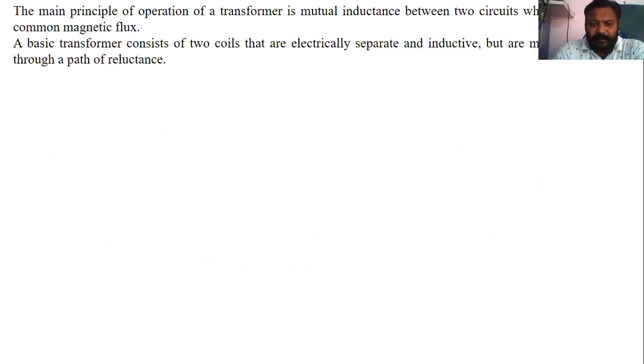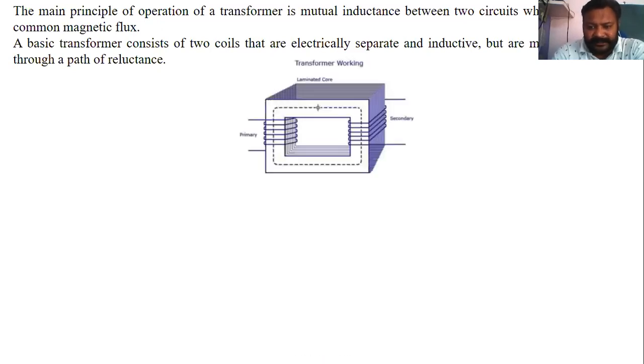Then, the principle of the transformer, how it works. The main principle of operation of a transformer is mutual induction between two circuits which are linked by a common magnetic field. Here two circuits are connected magnetically, not electrically. You are giving supply to one coil, then flux will be generated in that coil, and that flux will link with your secondary coil. So both windings are not electrically connected, but they are connected magnetically. A basic transformer consists of two coils that are electrically separated and inductive, but magnetically linked through a path of reluctance.